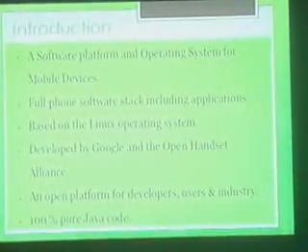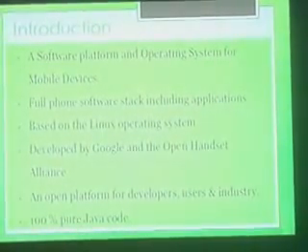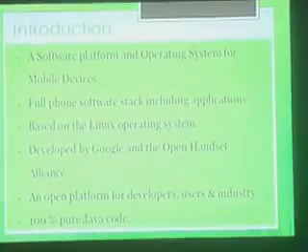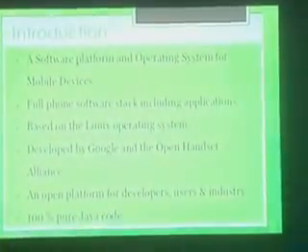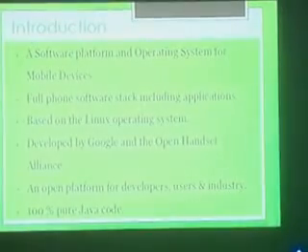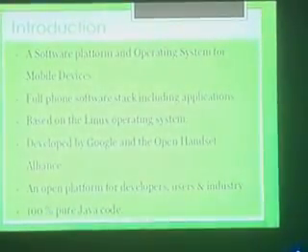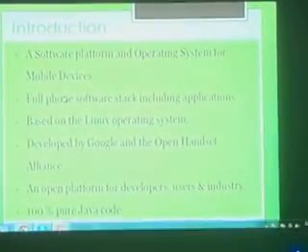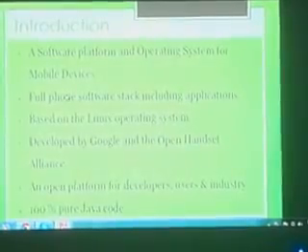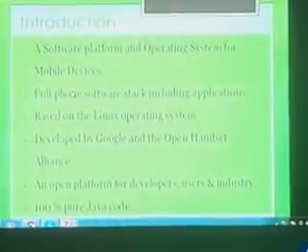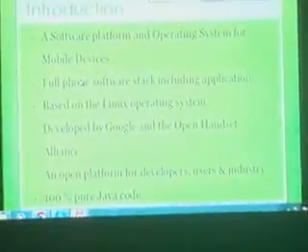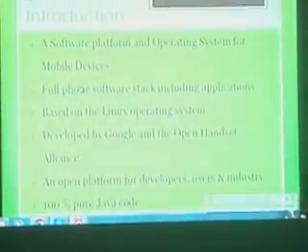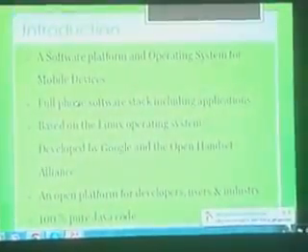That means there are a lot of examples included in this package. When we download Android, there are two things: the development kit and the helping applications. You can see the application examples and build according to them, or you can customize these examples. The third thing is that it's based on the Linux operating system, which is a great thing, and it was developed by Google and the OHA.